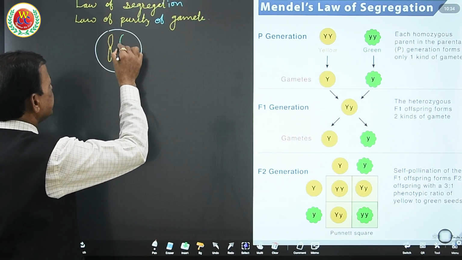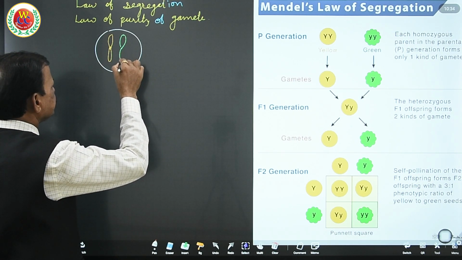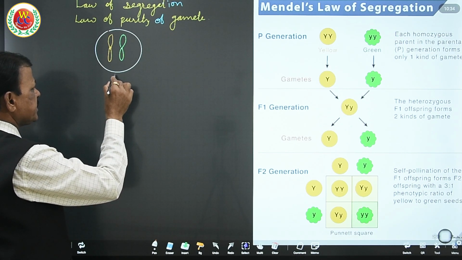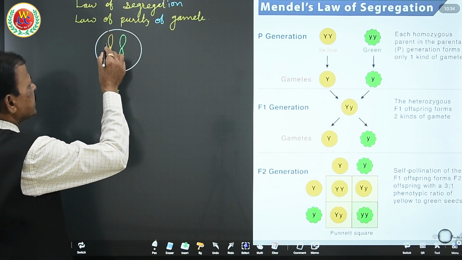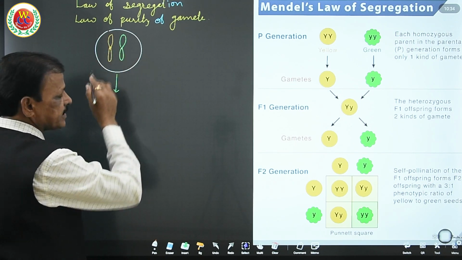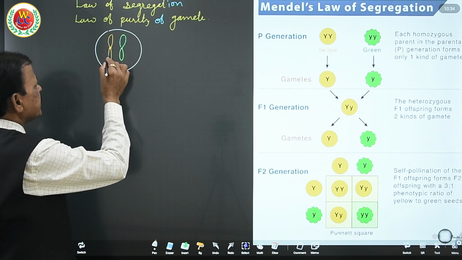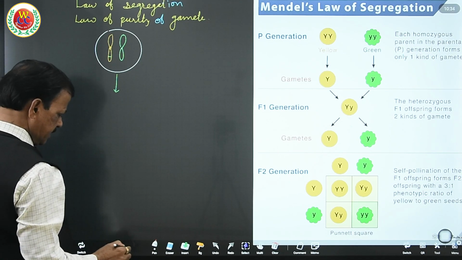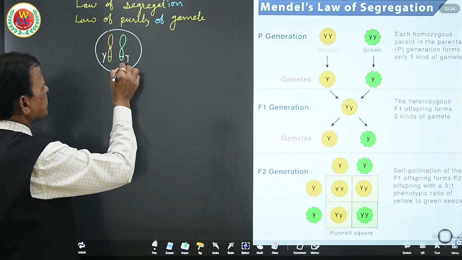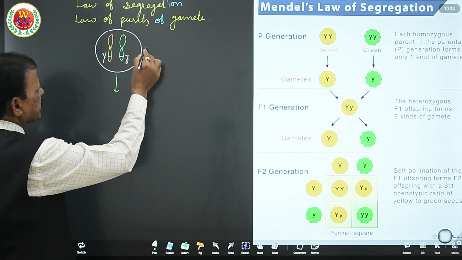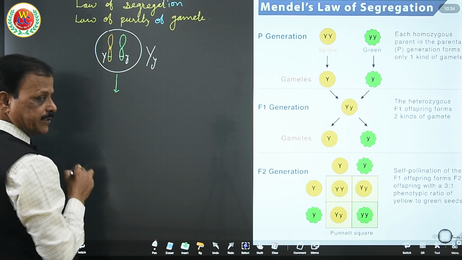See, this is a green color chromosome. Now when gametogenesis happens, this is heterozygous condition. For example, here this is a capital Y and this is a small y. Therefore, the genotype is capital Y, small y.